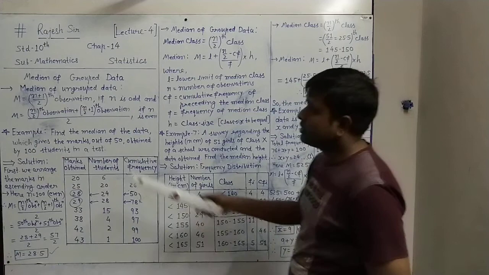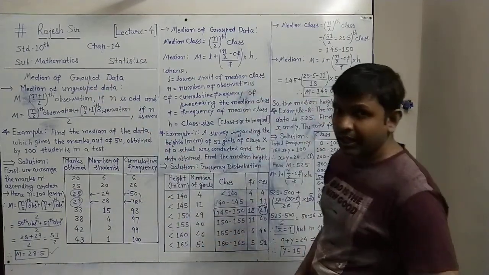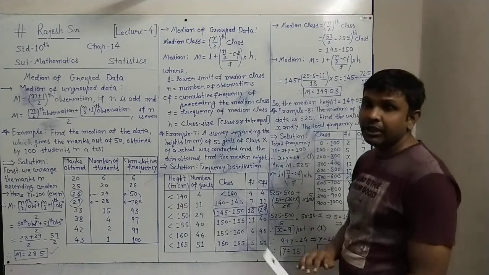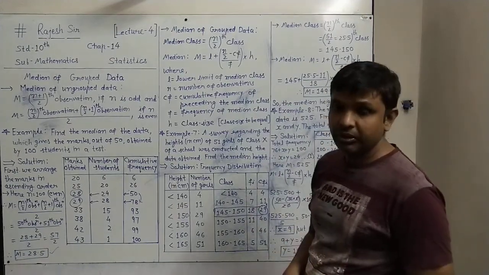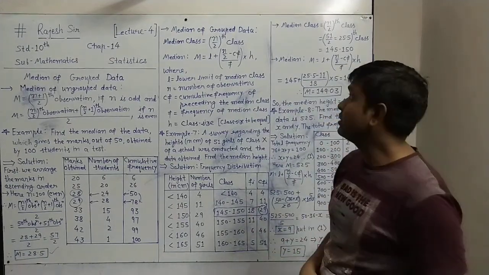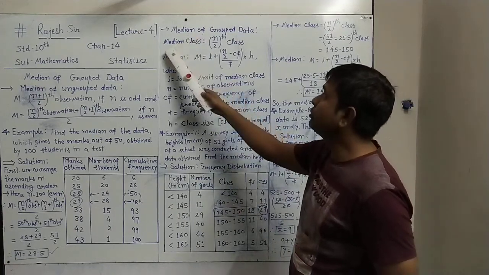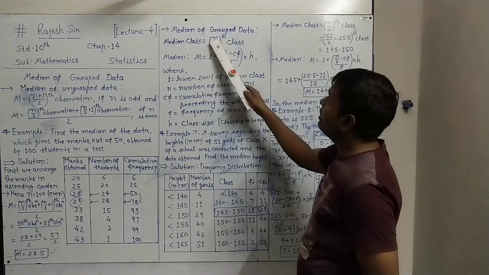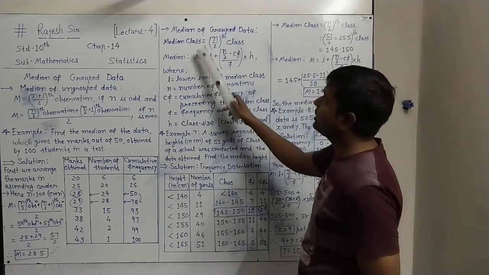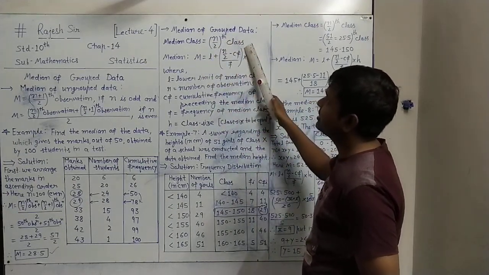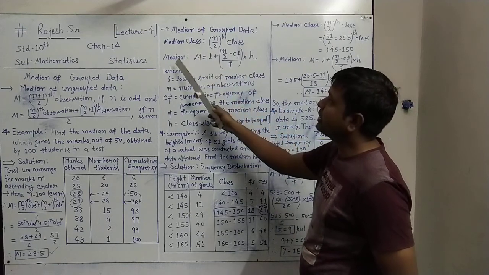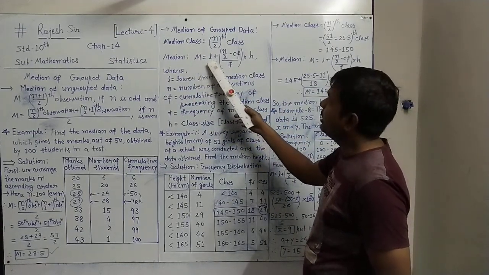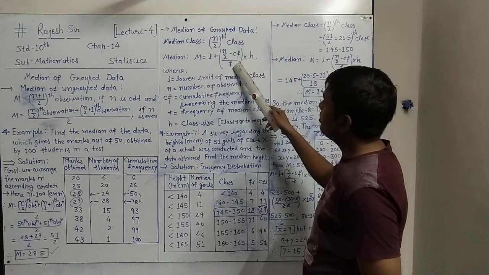Now our heading is median of grouped data. This is new in class 10th standard. As we did in mode, where first we found the modal class, here to find the median we have to find the median class. How to find it? It is simply the n by 2 class. And then we can use the median formula: m equals L plus n by 2 minus Cf upon f into h.